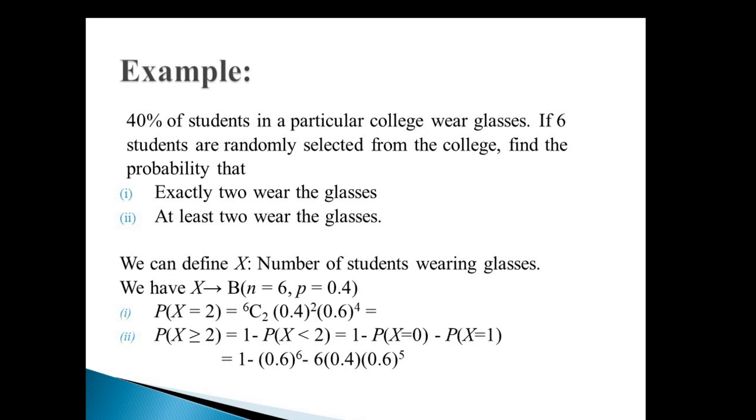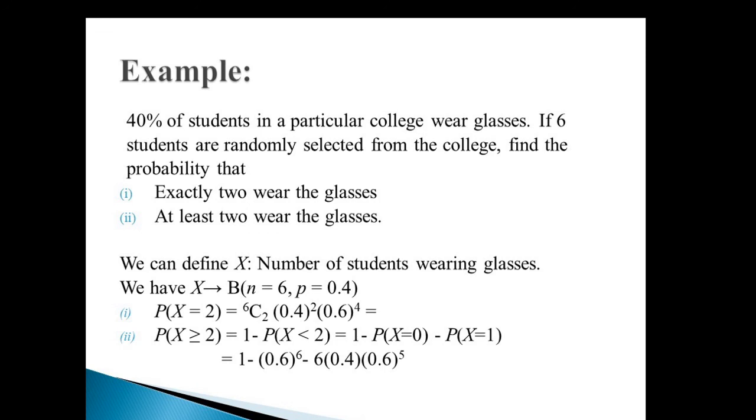To reduce the computations, we say probability x is greater than or equal to 2 is 1 minus probability that x is strictly less than 2. What are the values of x which are less than 2? They are 0 and 1. So 1 minus probability x is equal to 0 minus probability x is equal to 1. So 1 remains as it is.